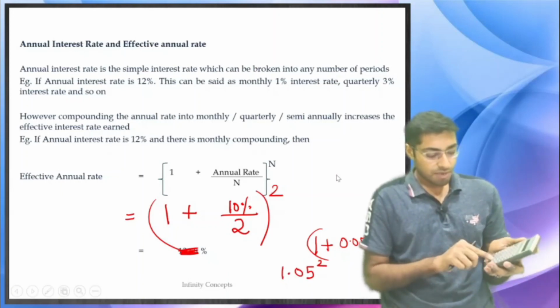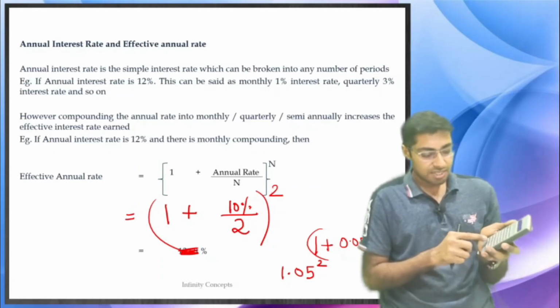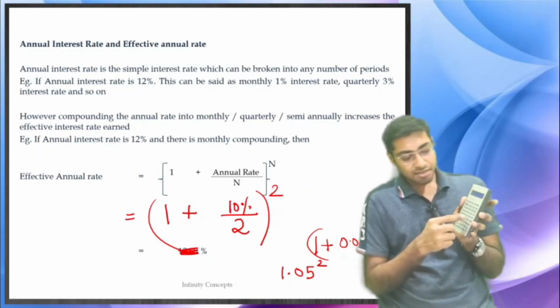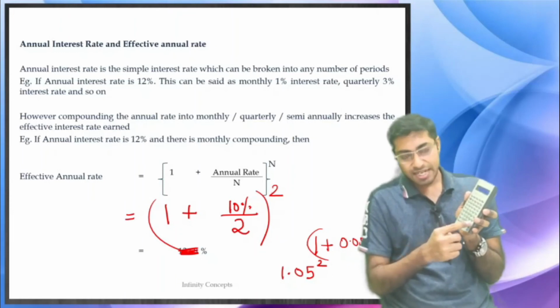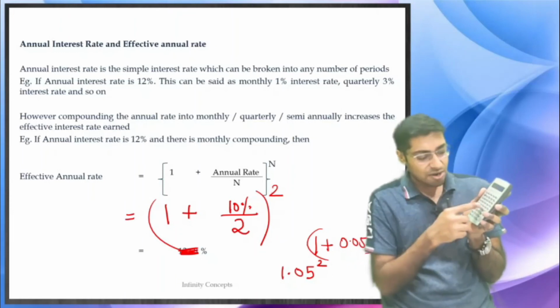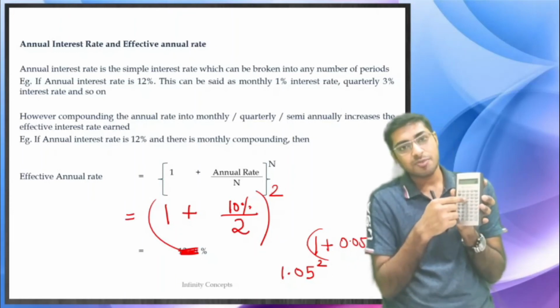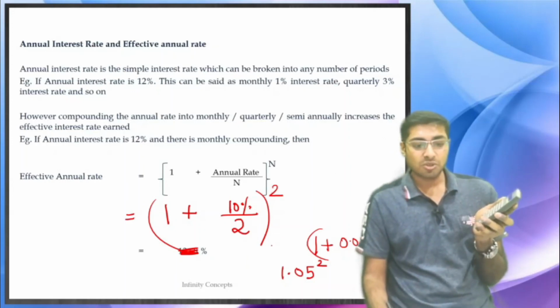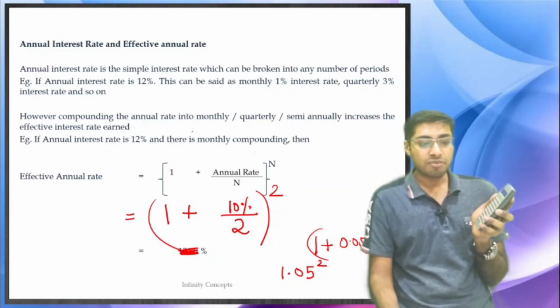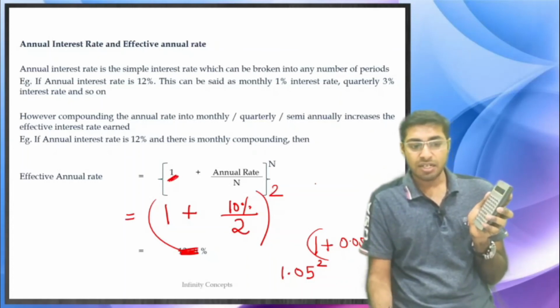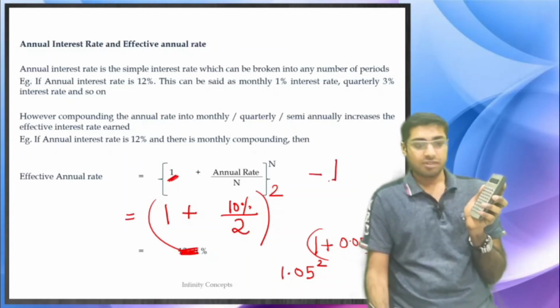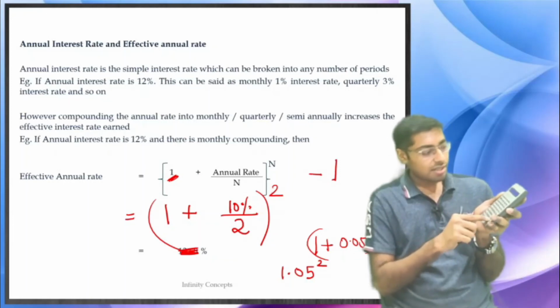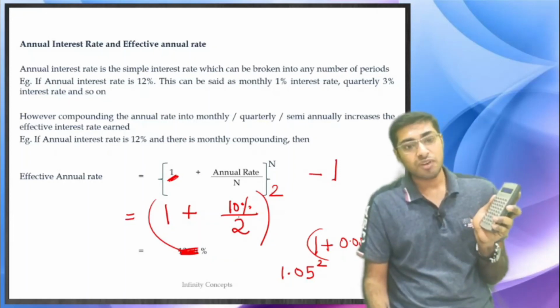So when you do that, it comes to 1.05, then y to the power x, 2, and then equal to, or else the square is already given over here as x squared. Just punch x squared and you get 1.1025. That 1 that you added over here, you will have to remove. So minus 1, you get 0.1025.